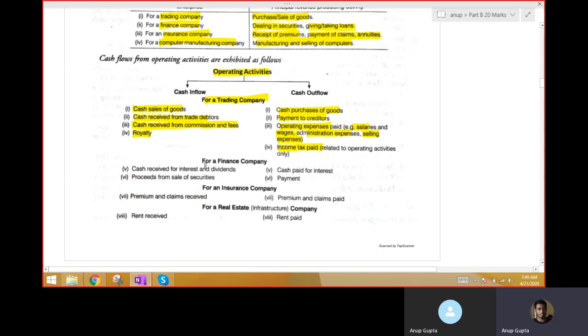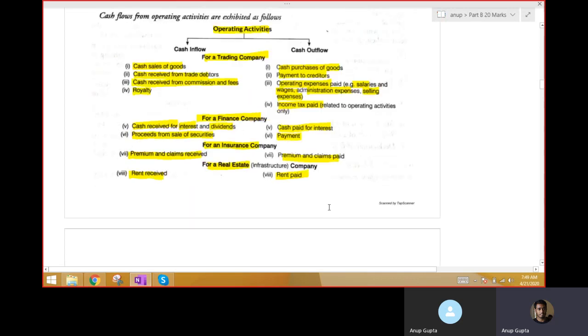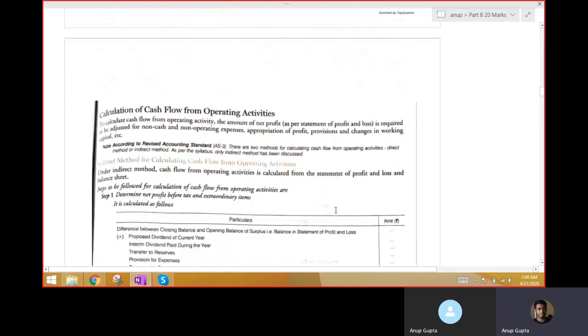For a finance company like a bank, the operating inflows would be cash received for interest and dividend, and proceeds from sale of securities, and the outflows would be cash payment of interest or payments like withdrawal of cash. For an insurance company, premium received would be the inflow, and premium paid and claims paid would be the outflow. For a real estate business, rent received would be the inflow and rent paid would be the outflow of cash.